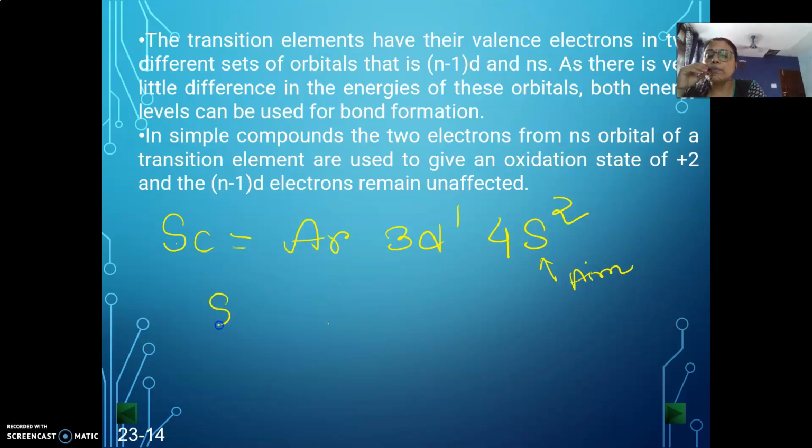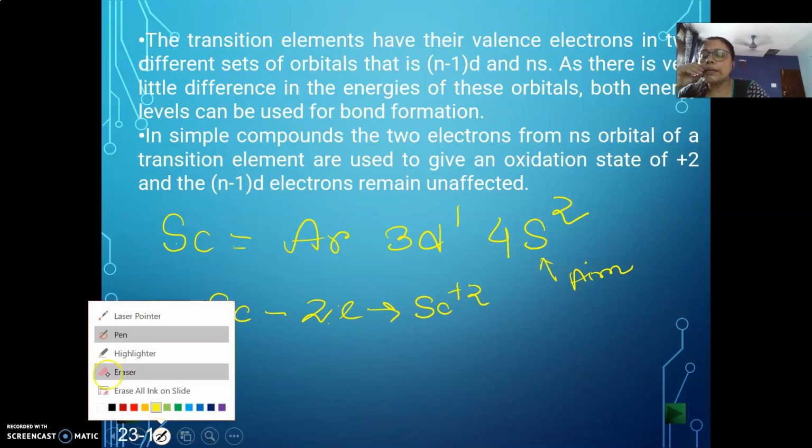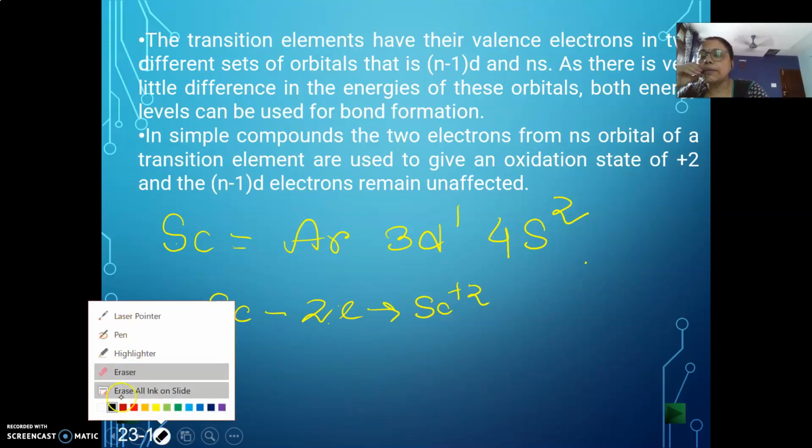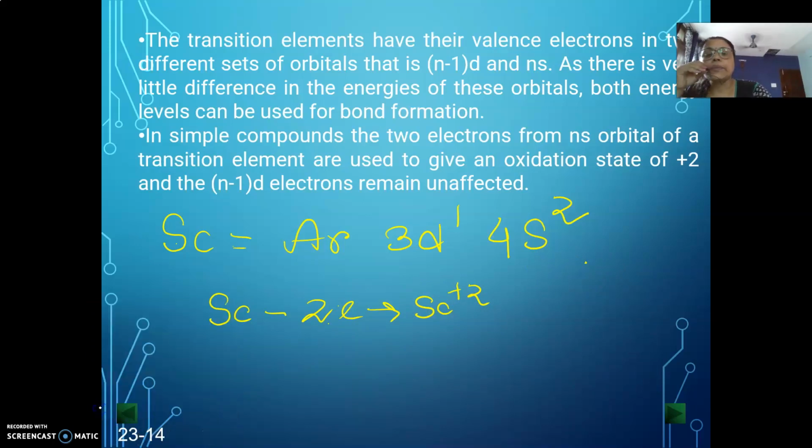Two electrons will be removed and you will have scandium plus 2. Now the thing differs a little, because scandium originally had 21 electrons and 21 protons, that is its atomic number.